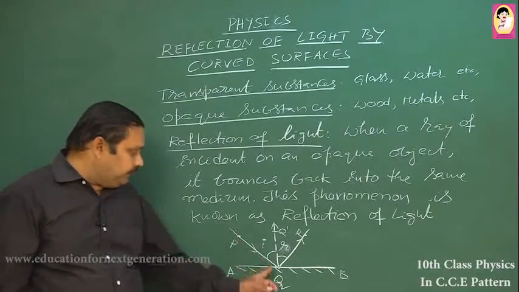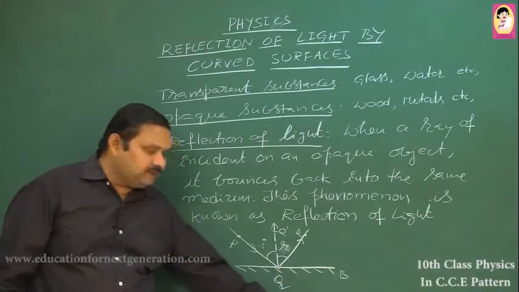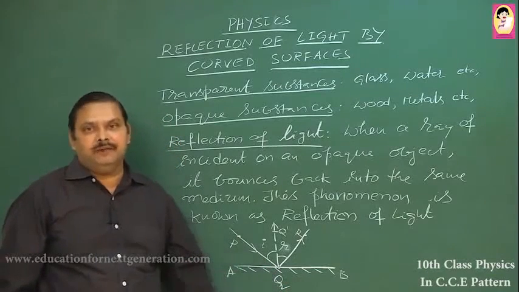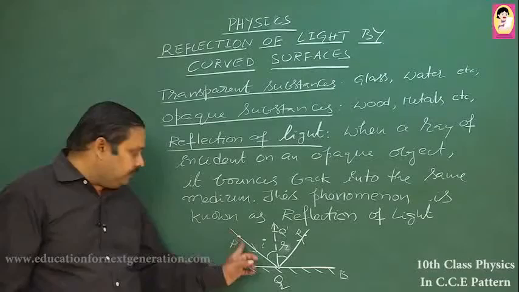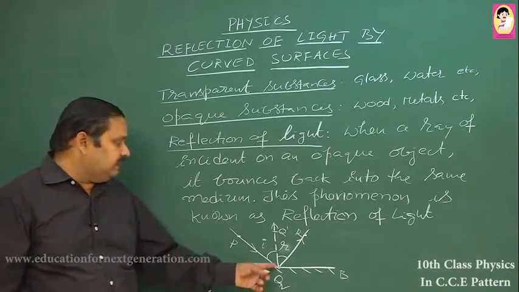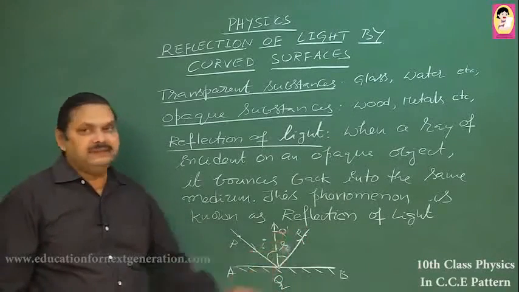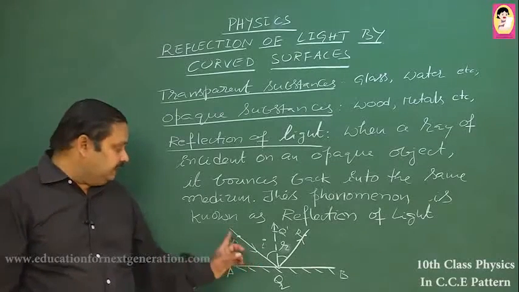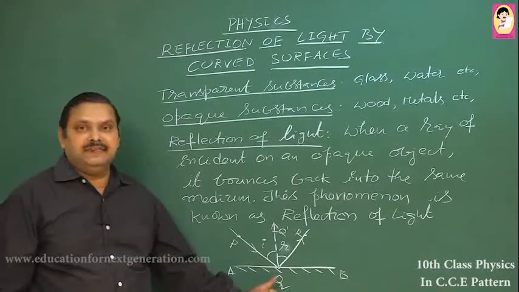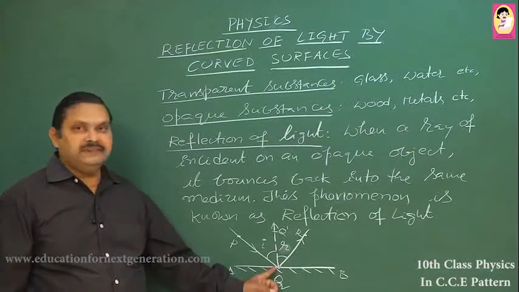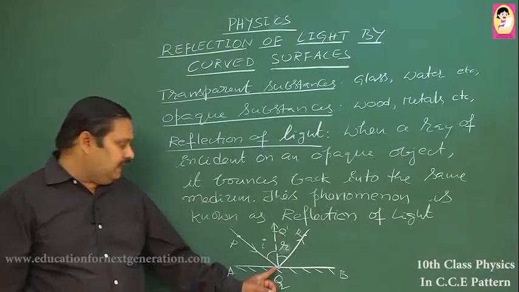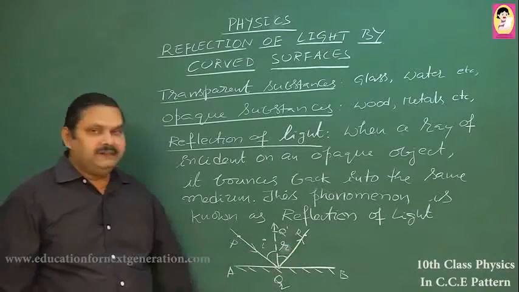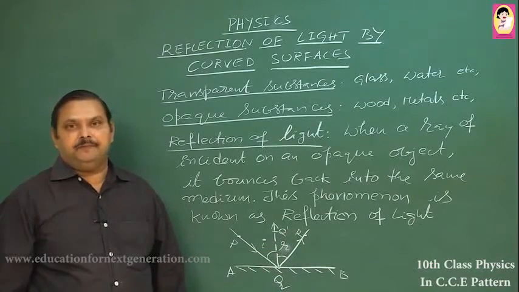This light ray PQ cannot pass through the object AB. Why? Because AB is an opaque object, so it cannot pass through. So, what happens is the light ray bounces back into the same medium in the direction of QR, and here PQ is the incident ray, Q is the point of incidence, and QR is the reflected ray.